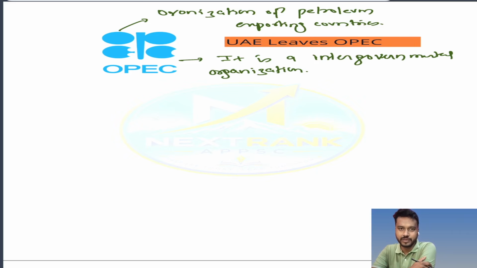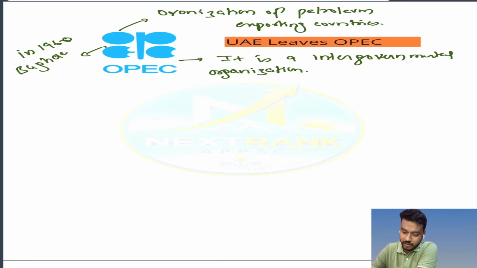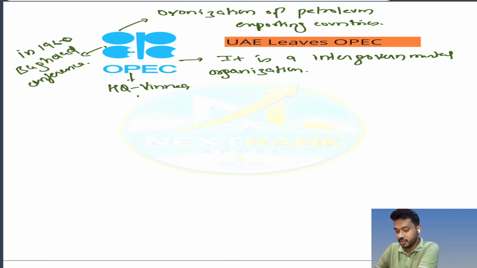Now, this OPEC was established in 1960 through one conference, that is the Baghdad Conference. The headquarters of OPEC is in Vienna, Austria.